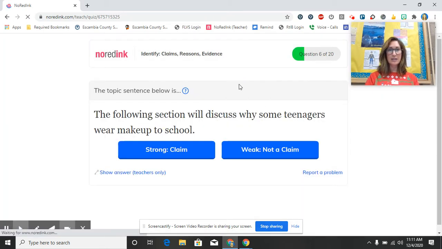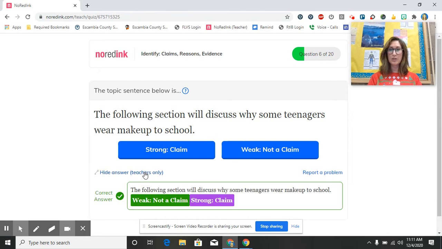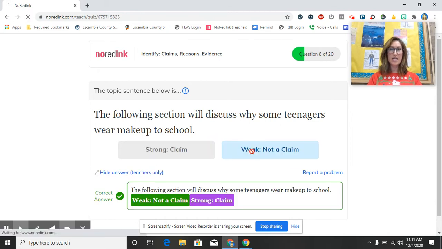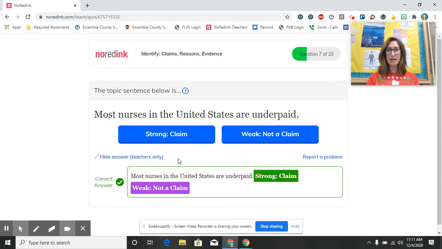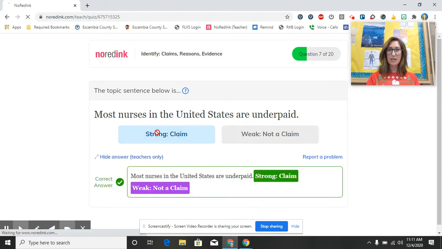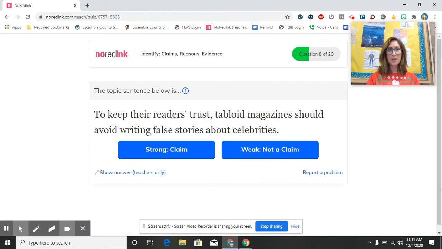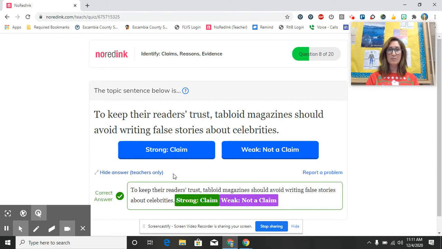And let's take a look at the next one. The following section will discuss why some teenagers wear makeup to school. Again, the following section will discuss. It's weak, people. You don't need to write about your writing. Just write it. And most nurses in the United States are underpaid. I think this is an opinion because I feel like they make pretty good money, but that's just my opinion. To keep their readers' trust, tabloid magazines should avoid writing false stories about celebrities. Keyword should. As you know, should means opinion.